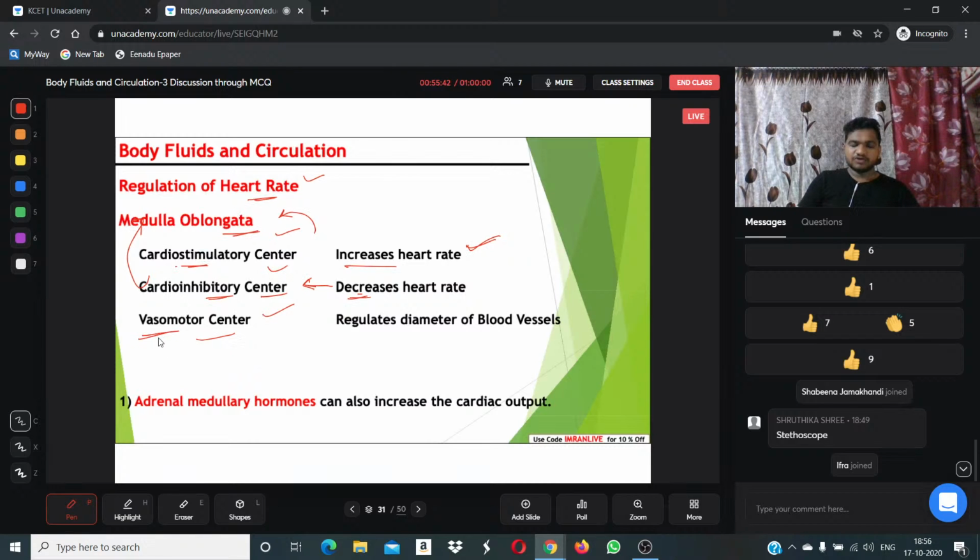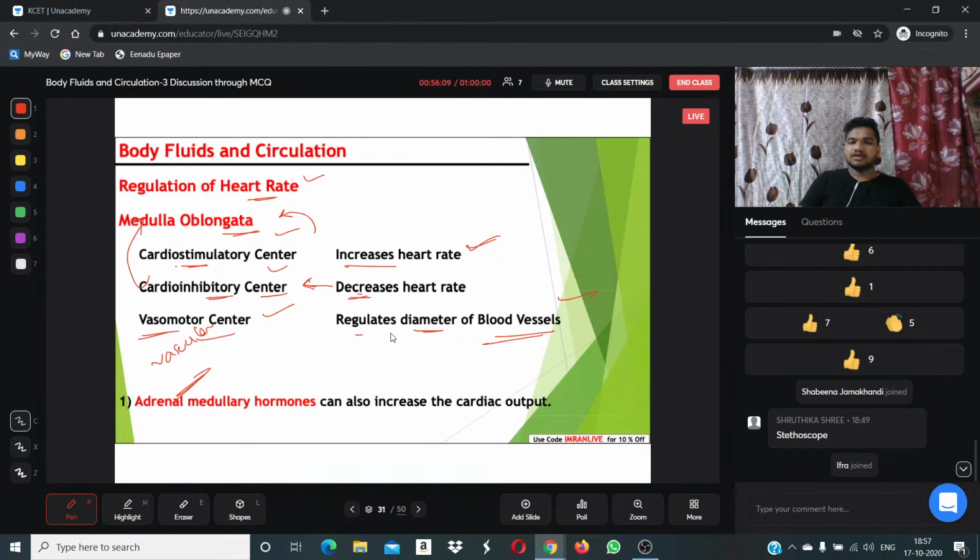Then vasomotor. Vaso means related to vascular. Vascular means blood capillaries, arteries, arterioles, veins, right? The vasomotor center regulates the diameter of blood vessels. It helps in the pressure in blood vessels. How much blood is passing through blood vessels is controlled by the vasomotor center.